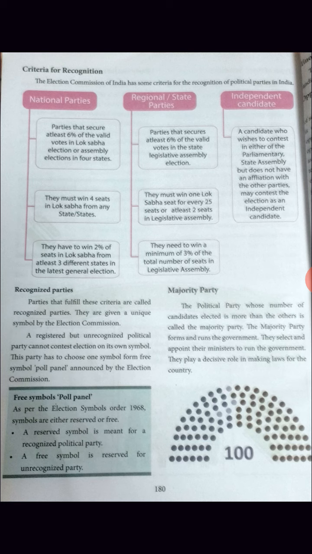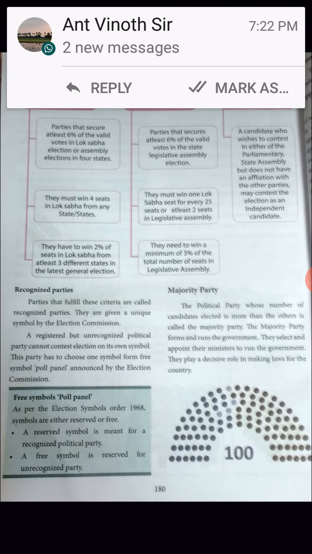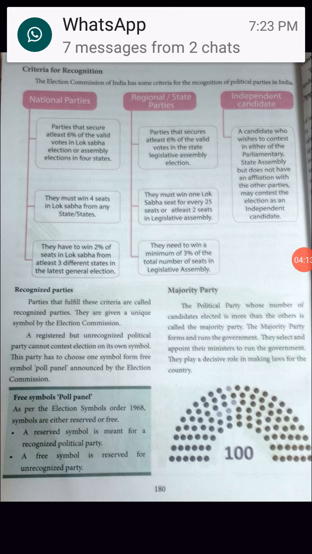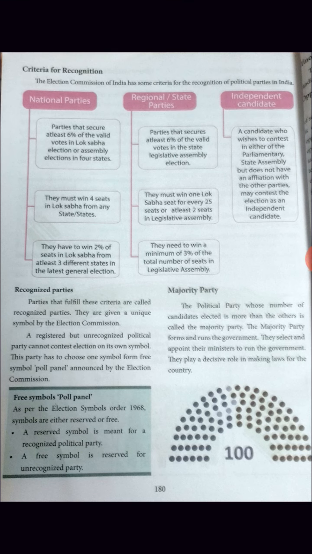Then, a registered but unrecognized political party cannot contest an election on its own symbol. This party has to choose one symbol from the free symbol poll panel announced by the Election Commission. Any party that is registered but unrecognized does not have a permanent symbol, so they have to choose any one symbol introduced by the poll panel of the Election Commission. What is that free symbol poll panel?